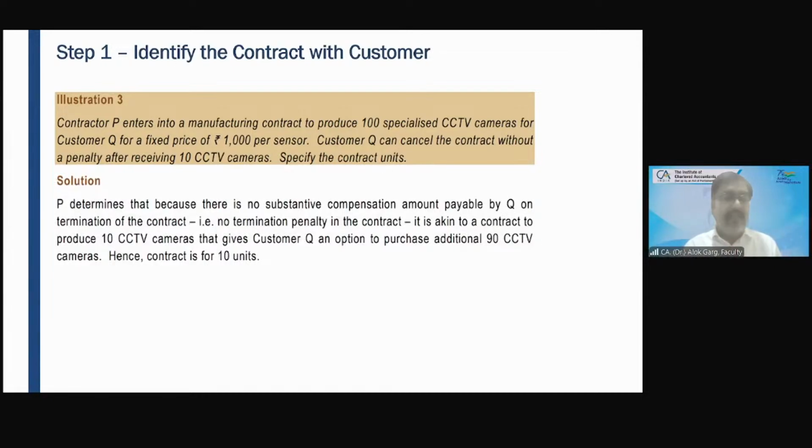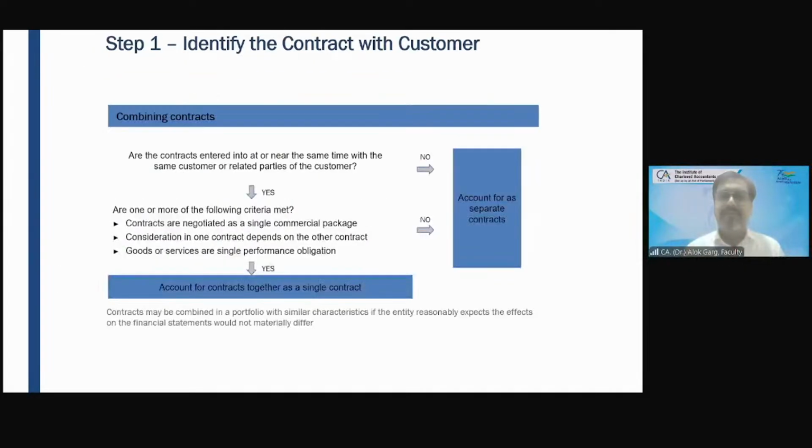So P determines that because there is no substantive compensation amount payable by Q on termination of the contract, there is no termination penalty in the contract. It is akin to a contract to produce only 10 CCTV cameras that gives customer Q an option to purchase additional 90 CCTV cameras. Hence, the contract is for 10 units. Right? Clear? Yes, sir, clear.